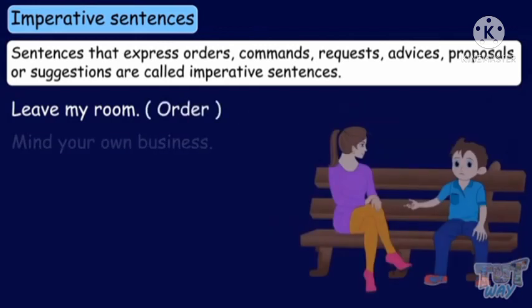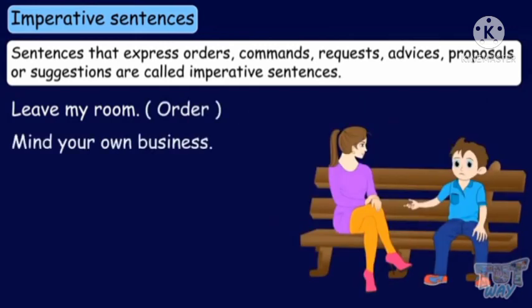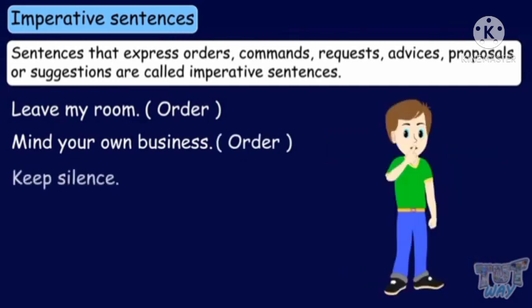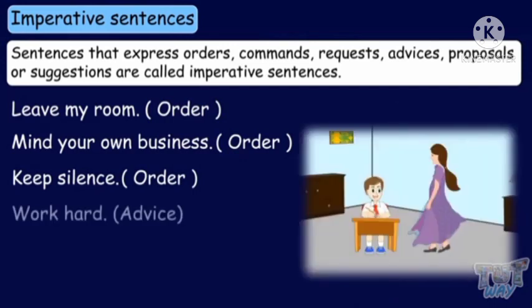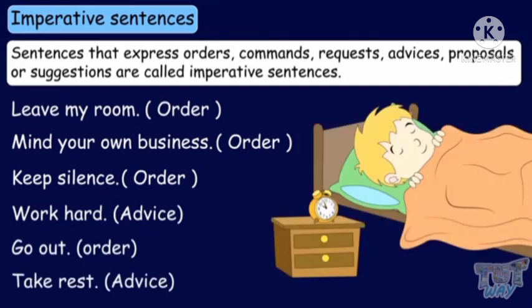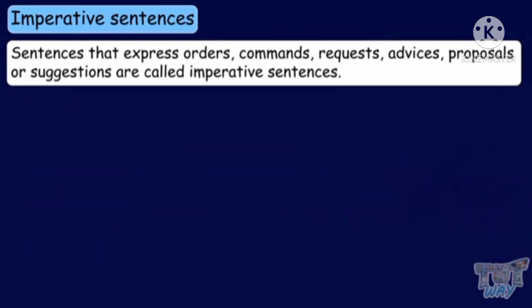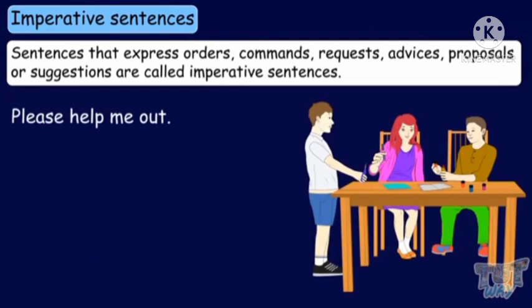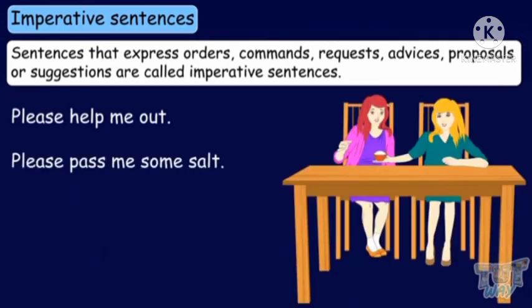For example, leave my room, mind your own business, that is also an order. Keep silence, that is an order. Work hard is an advice. Go out is an order. Take rest is an advice. So all these sentences are the examples of imperative sentences.